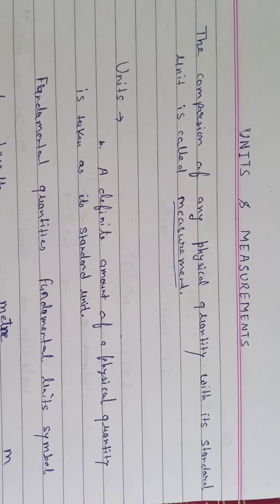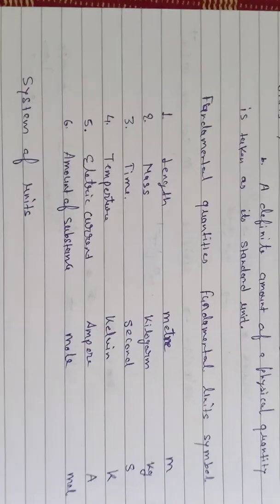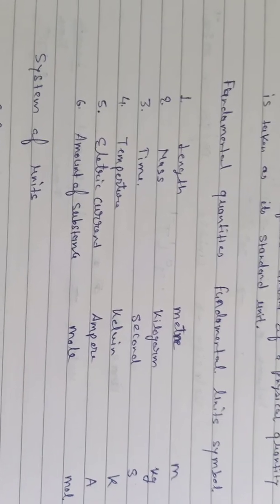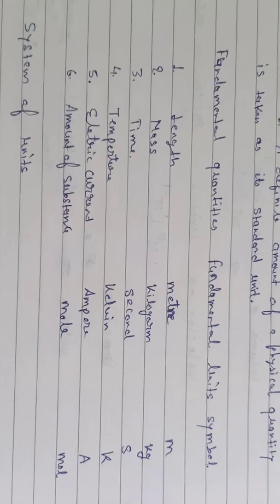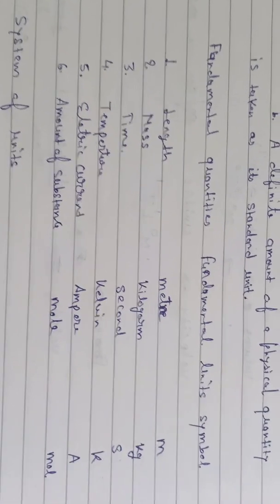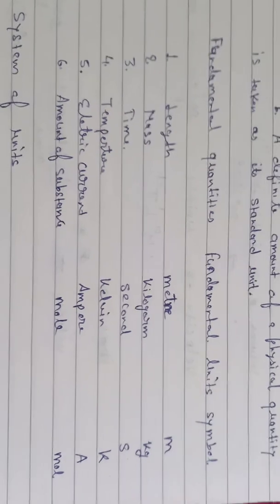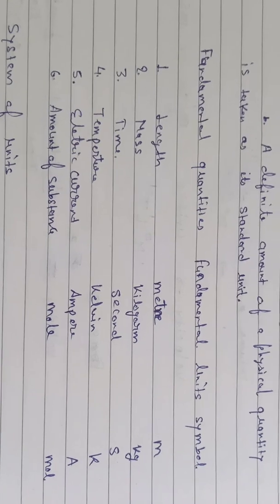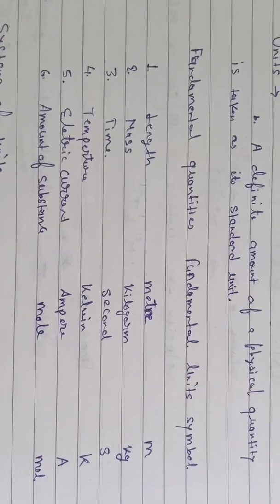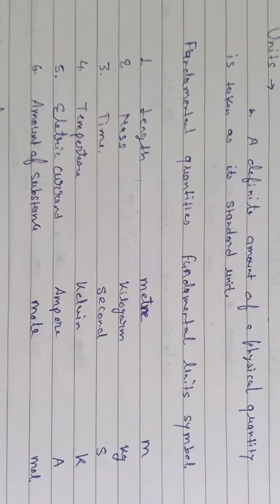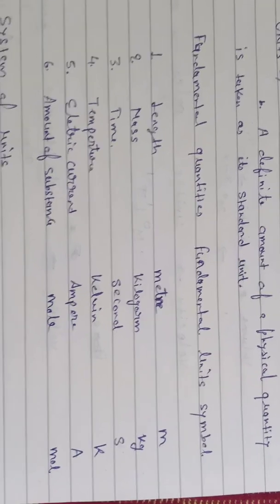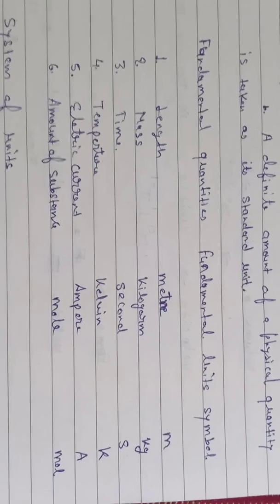Now we discuss the fundamental quantities and unit symbols. Students, you all know that length can be in meter, kilometer, centimeter, but here we take the standard unit: length in meter denoted by small m, mass kilogram denoted by kg, time second denoted by s, temperature Kelvin denoted by K, electric current ampere denoted by A, amount of substance mole denoted by mol in small letters.